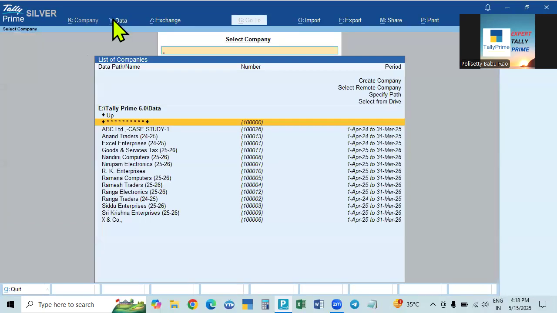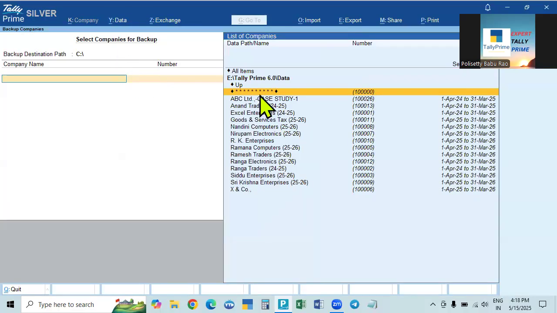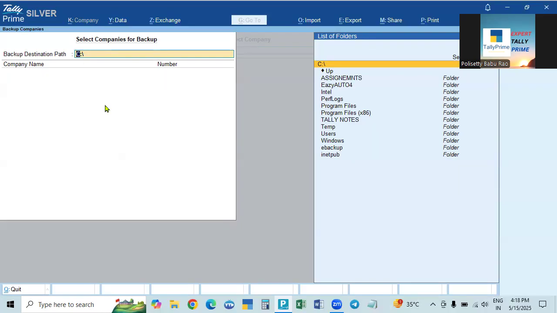Here you see, what is the original data path? The original data path is this one, E drive, Tally Prime. This is the original data path, that is the E drive. So I have to keep the backup path in some other drive, some other place. So for that, you have to give it here. How to do it? You have to give the data path. Click the backspace and you will go there. So here we have to give the data path.